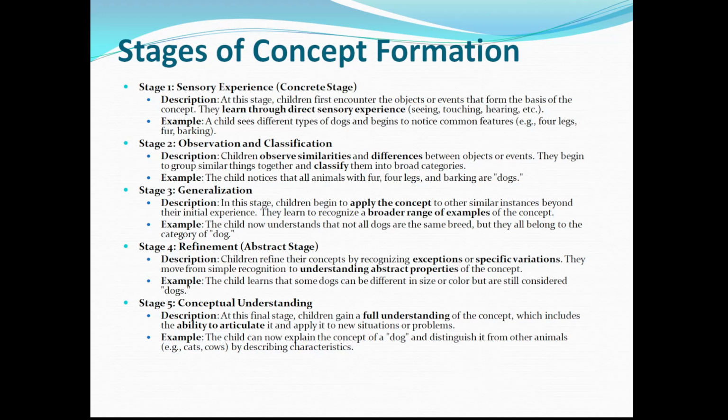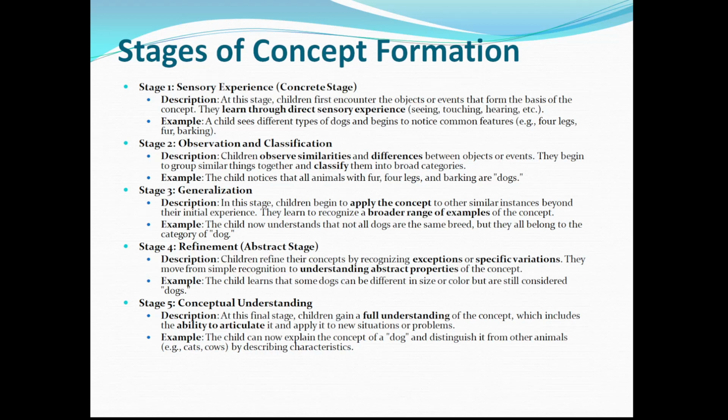For example, a child sees different types of dogs and begins to notice common features like four legs, fur, barking, etc. The second stage of concept formation is observation and classification. Once the child comes to the basic concepts, he tries to observe and classify the information into similarities and differences.